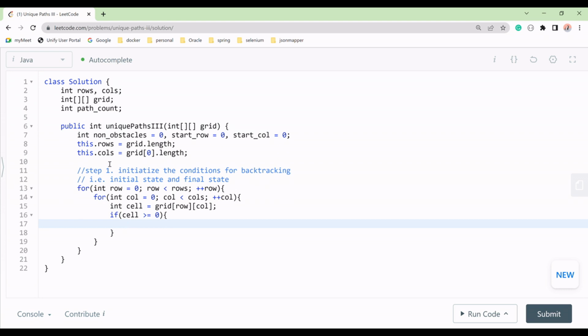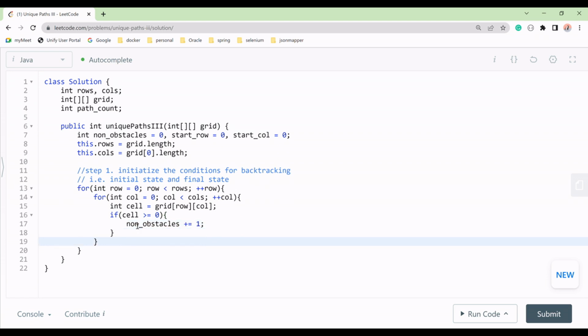We have to update this initialized value of non-obstacle, plus equal to 1. Correct?